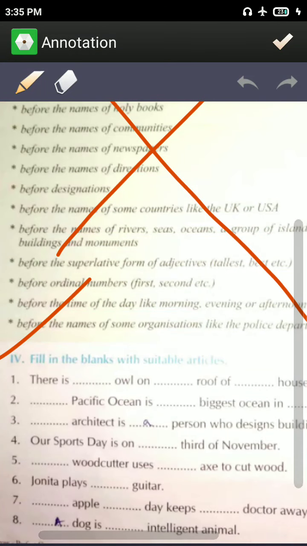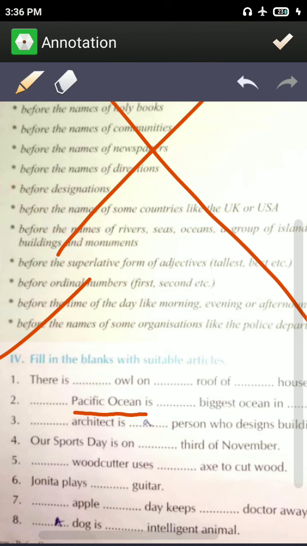Look, there is an owl on the roof of the house. The Pacific Ocean. You know, we use the before the names of water bodies, like the Ganga, the Himalayas, the Red Sea. So here you know that Pacific is an ocean, so you'll use the. And the biggest, with superlative forms we use the, like the most important, the largest man, the most famous.